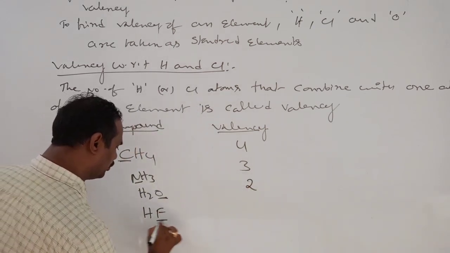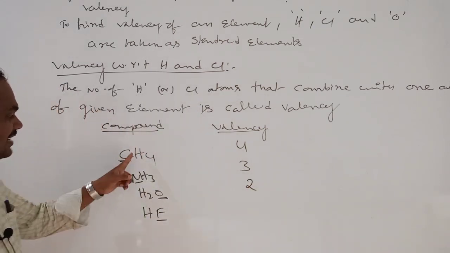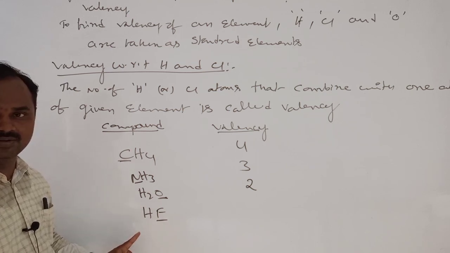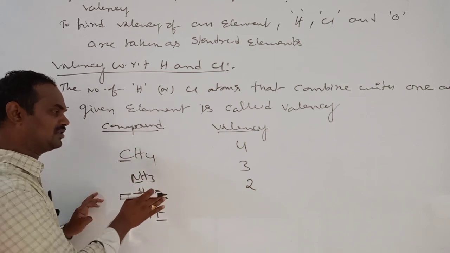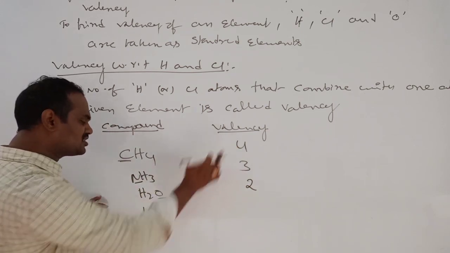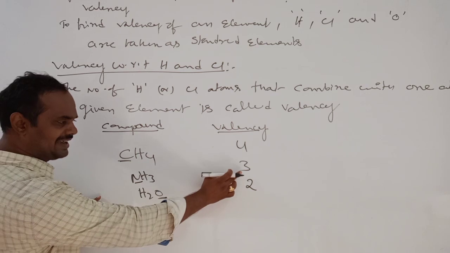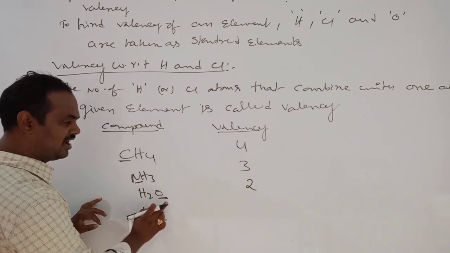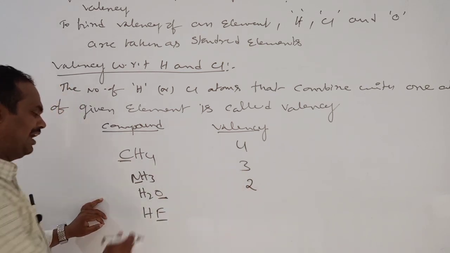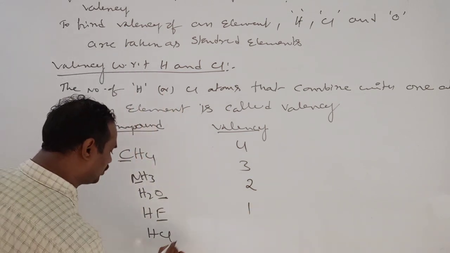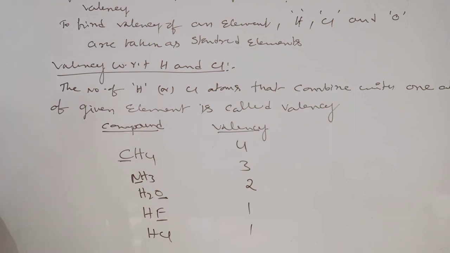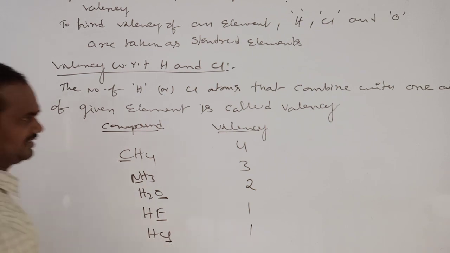HF: fluorine valency 1. Here the valency of chlorine is 1, or else hydrogen valency is also 1. We can take it like this.